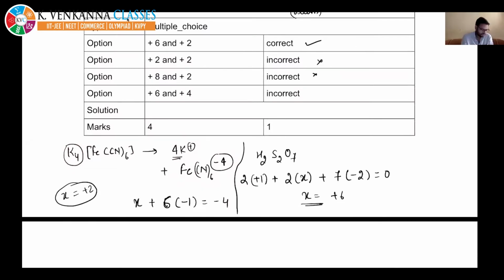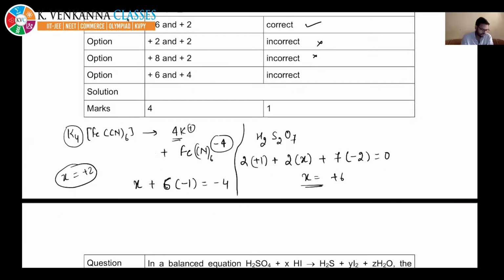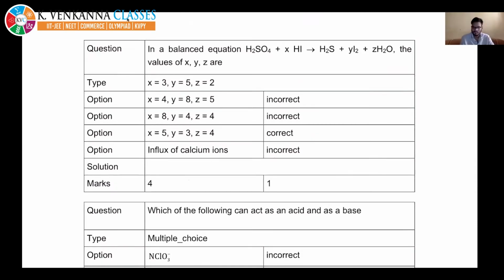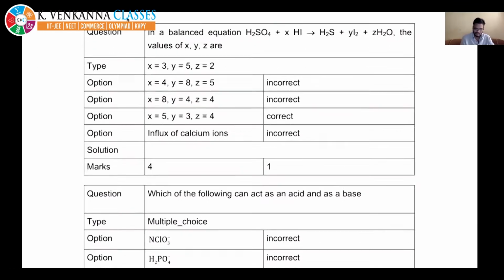Okay. In this case, this is H2SO4 and HI, and this equation is given. See, one method is that you solve it. The other is to just look at the options in the exam. They have actually put the coefficients wrongly here, but do not worry about that.